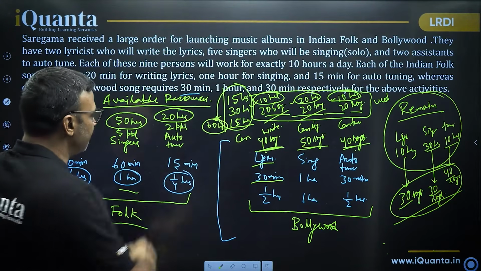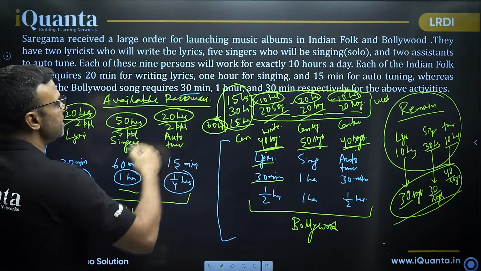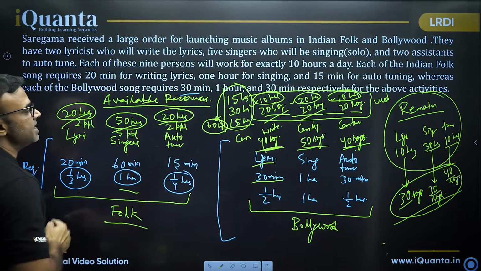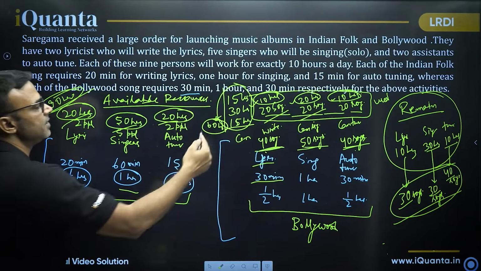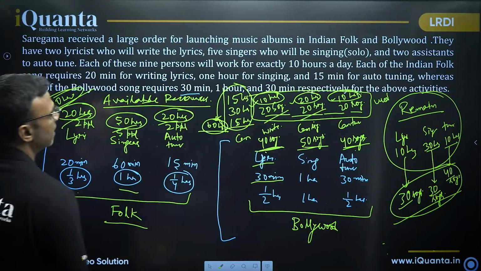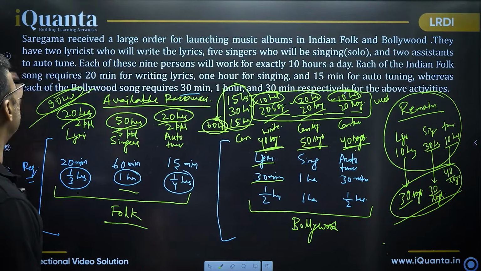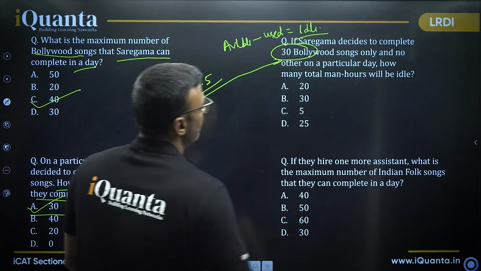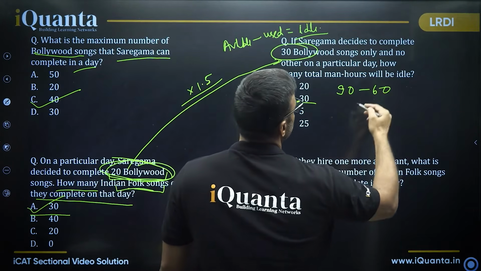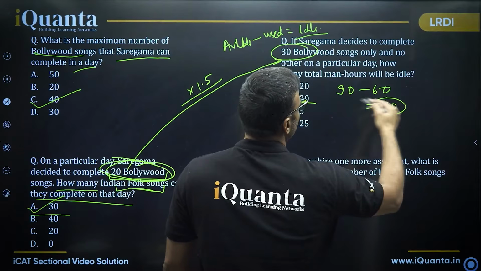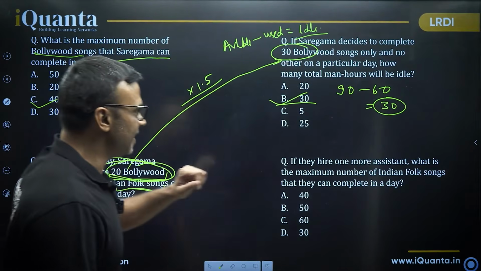How many hours were available? 20, 50 and 20. 20 and 20, 40 and 15. 90 hours were available. All right, so 90 available, 60 used for 30 songs. What does that mean? That means simply 30 hours, right? 90 minus 60. Option B is the answer. And that takes me to an afterthought.